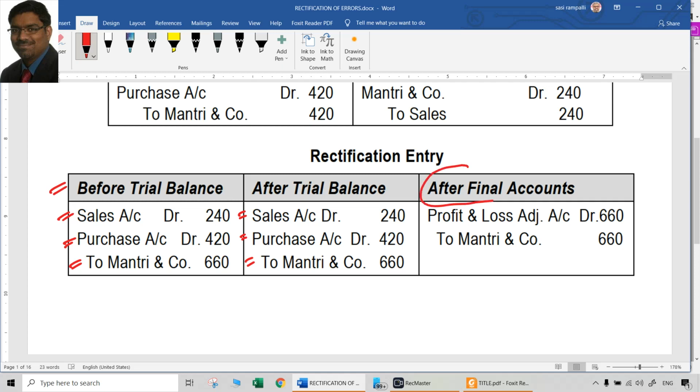But after final accounts, Mantri and Co credit is no problem. That is okay. That will be there. But can we debit purchases and sales now in this year, because these are actually related to last year?